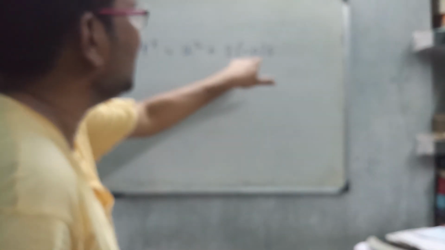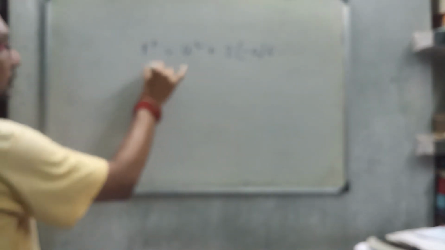The trick I apply, you can apply only when the final velocity is 0. v square equal to u square plus 2 into minus a into s.